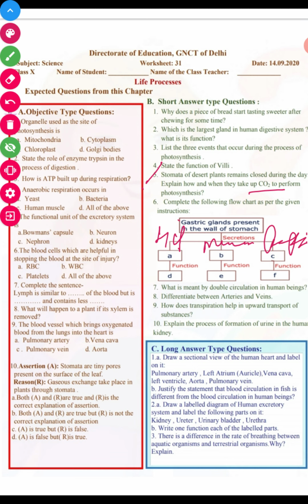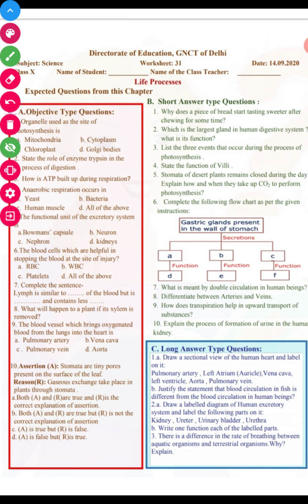The function of HCl is to kill bacteria which come with the food, and second, it provides the medium to activate this pepsin, right? Second, mucus. The function of mucus is to protect the inner lining of the stomach from the HCl. And pepsin, the function of pepsin is to start the digestion of protein.